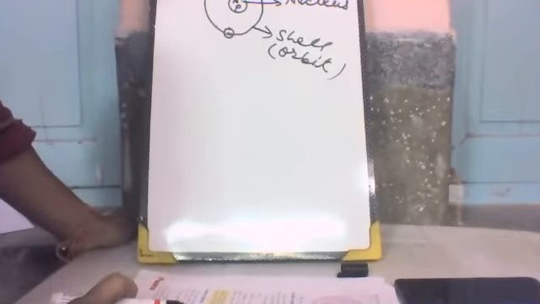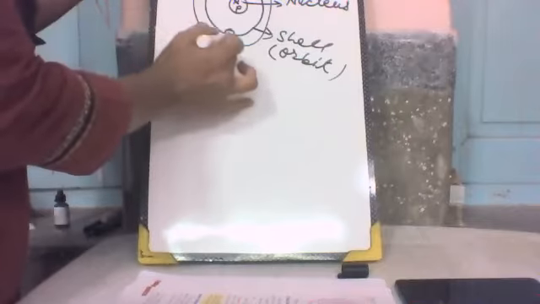Protons and neutrons are present in the nucleus, and electrons revolve around the nucleus in an energy shell or energy level. This is the structure of the atom.